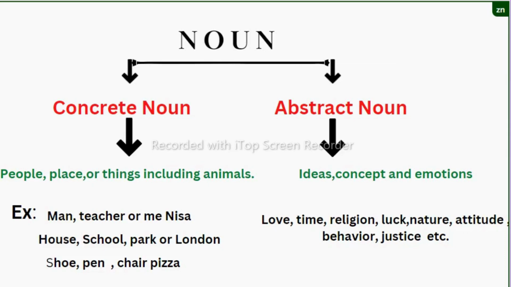Now let us see what abstract nouns are. Abstract nouns, unlike concrete nouns, are ideas, concepts, emotions, and we can't see an idea or hear it or touch it. You can't smell a concept, you can't taste an emotion. So they are nouns, things that exist, but you cannot see them or taste them. You can't use your five senses, but you can feel them. Let's take examples. We could talk about love, time, religion, rules, luck, nature, attitude, behavior, justice. These all are abstract nouns.